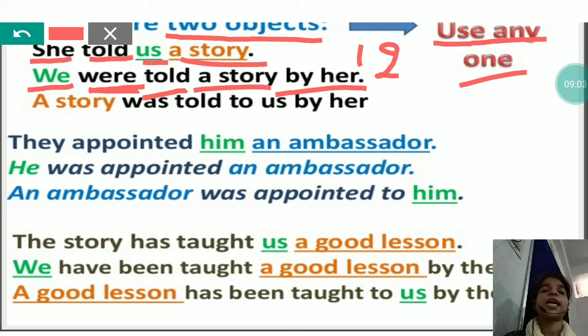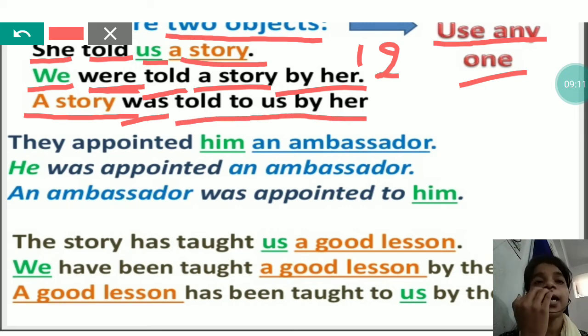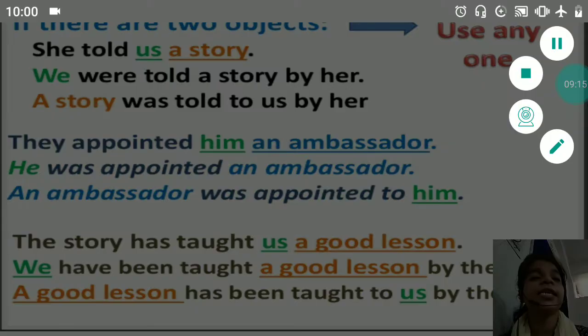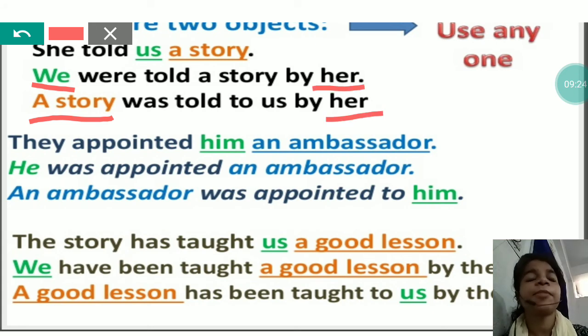But you can write the sentence using another object also, like a story was told to us by her. In both the sentences, you can see that the sentences start with the object and end with the subject, then by, and then you can see the V3 form is there, and you have to choose the be group.